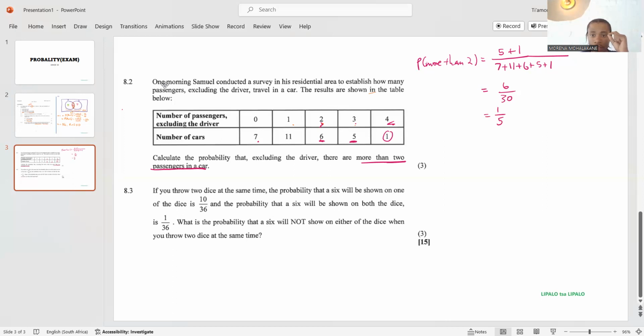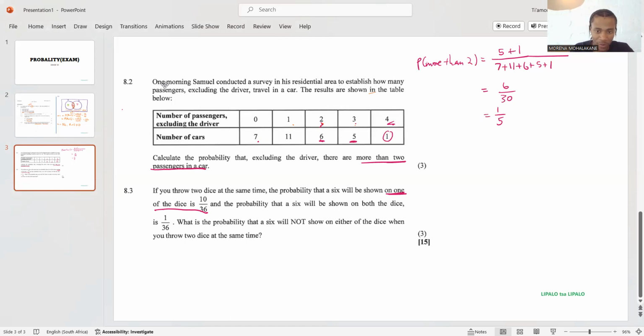Getting more than 2. So if I go to the third question, dice. If you throw 2 dice at the same time, the probability that a 6 will be shown on one of the dice is 10/36. So the chance that I roll a 6 can be on die 1 or 2.